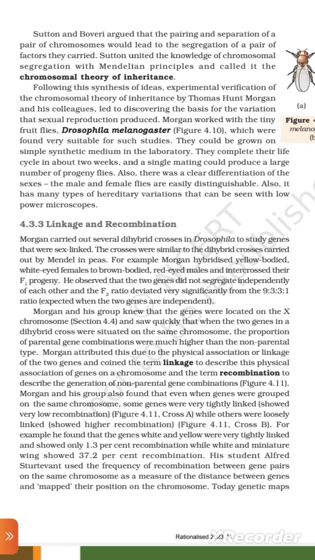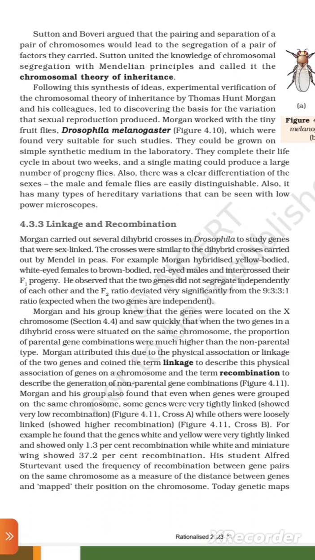He observed that the two genes did not segregate independently of each other, and the F2 ratio deviated very significantly from the 9:3:3:1 ratio expected when the two genes are independent. Morgan and his group knew that the genes were located on the X chromosome (section 4.4) and saw quickly that when the two genes in a dihybrid cross were situated on the same chromosome, the proportion of parental gene combination was much higher than the non-parental type.